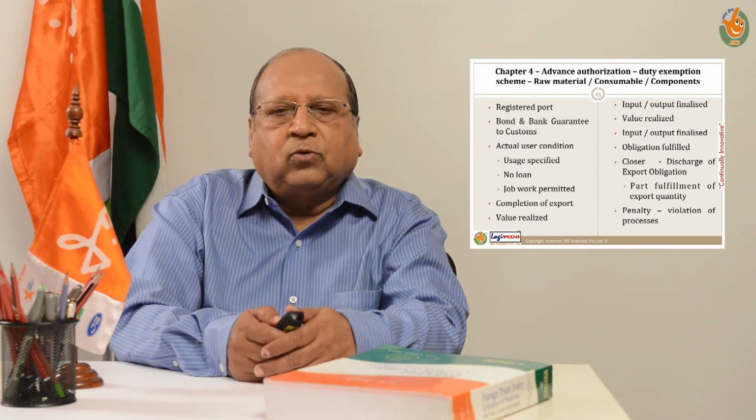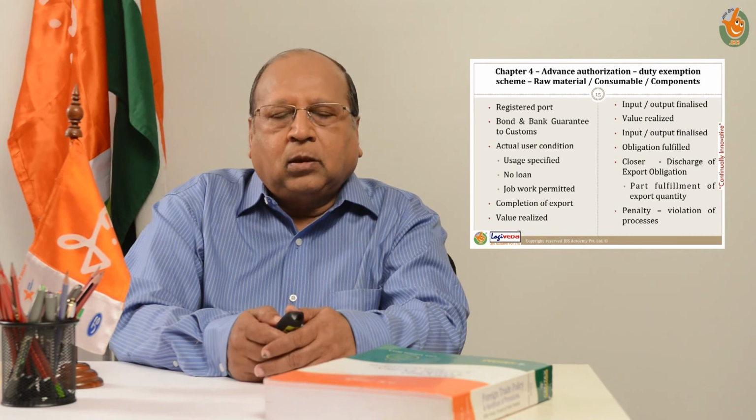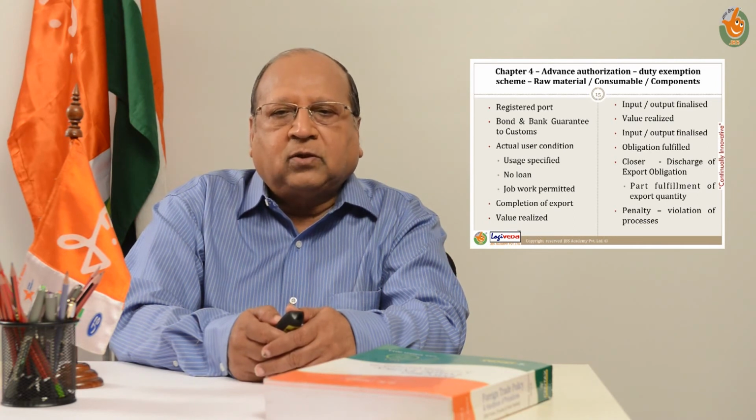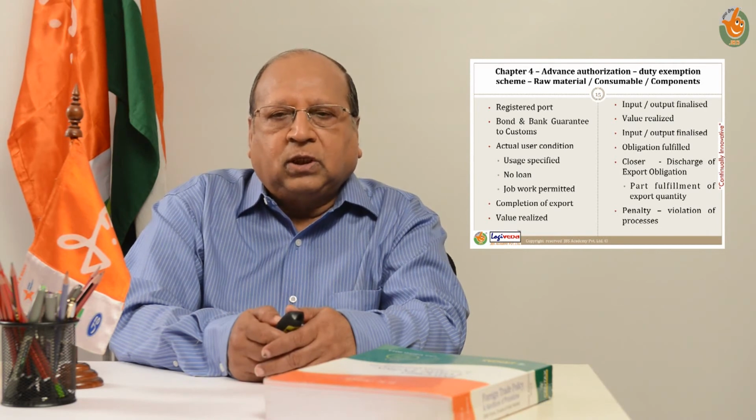On the basis of the furnishing of the bond and bank guarantee, if applicable, customs authorities will allow clearance of the imported inputs duty free, and the importer has to take the duty-free cleared goods to the factory which has been mentioned in the authorization, or any other factory which he owns, but which should be mentioned in the authorization, or at a later stage he can get it included. Once he has received such goods, he is subject to what is known as actual user condition. That is, he should use the goods for the purpose for which this benefit has been granted. He should not part with the goods, should not sell or dispose of such goods, and not even loan such goods to anyone.